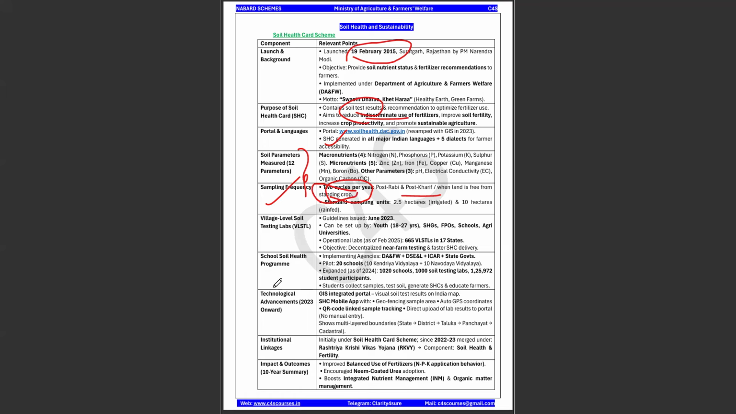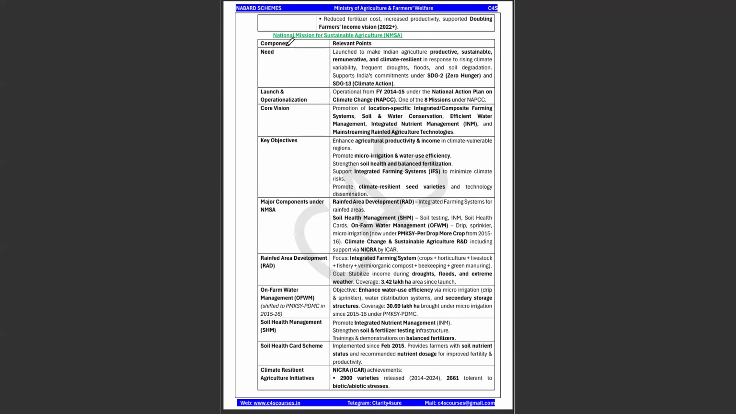Okay, and there are some other programs also, and it is linked to some institutions of your Rashtriya Krishi Vikas Yojana, where we saw one of the subcomponents is your soil health and fertility, and impact and outcome. Since it has been 10 years: balanced use of fertilizer, encourage neem coated urea adoption, and boost the integrated nutrient management and the organic matter management. Okay, next is your National Mission for Sustainable Agriculture.